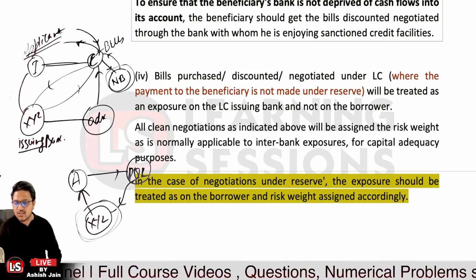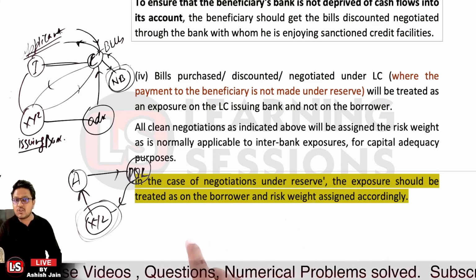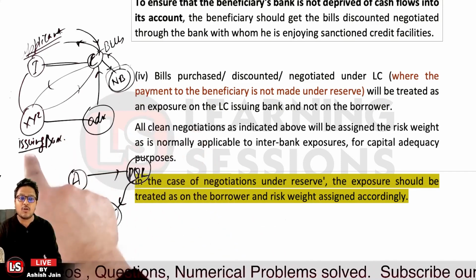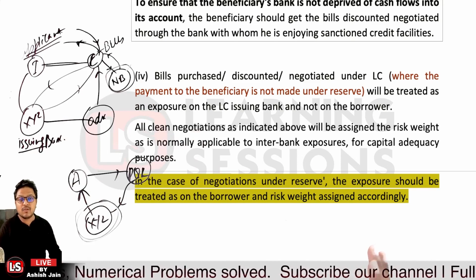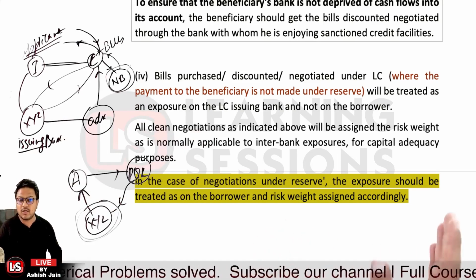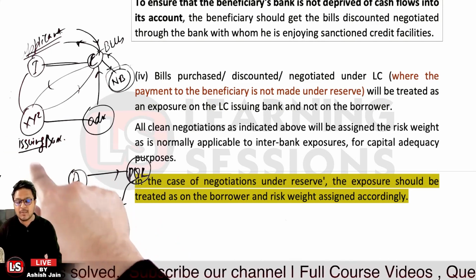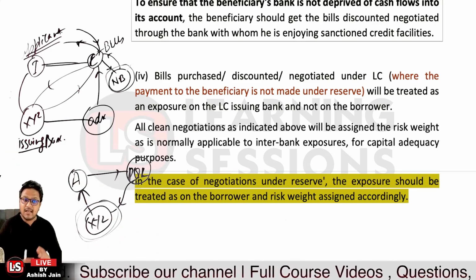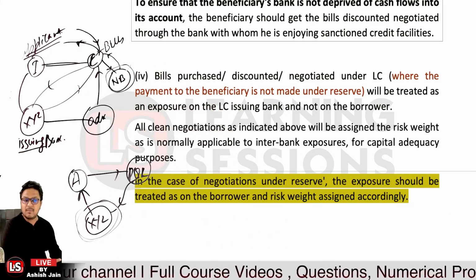But if the negotiation is there under reserve, the exposure should be treated on the borrower and not on the bank itself. And the risk weightage will be applicable according to the credit worthiness status of the borrower itself. Okay, so if the payment is not made under reserve, the exposure would be on the issuing bank, and if the payment is made under reserve, the exposure would be on the borrower, and the regular risk weightage will be assigned over there.